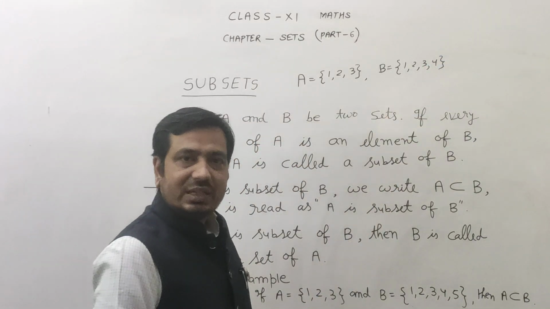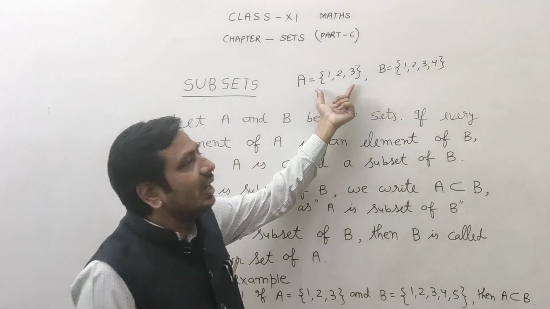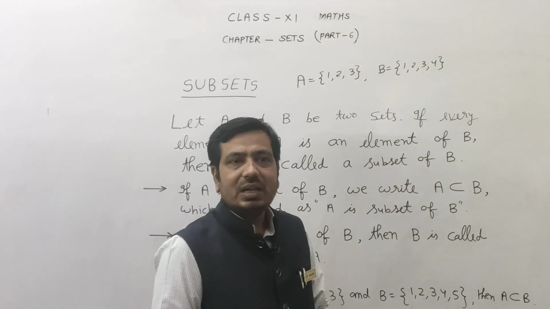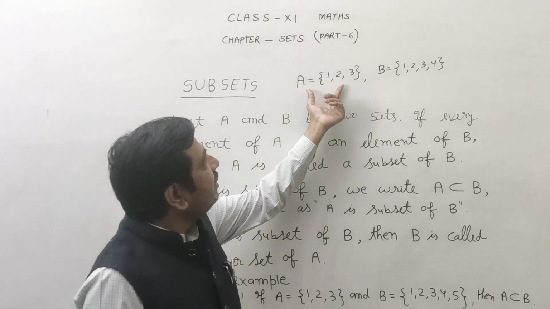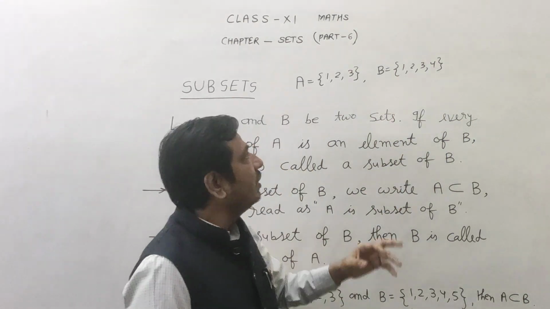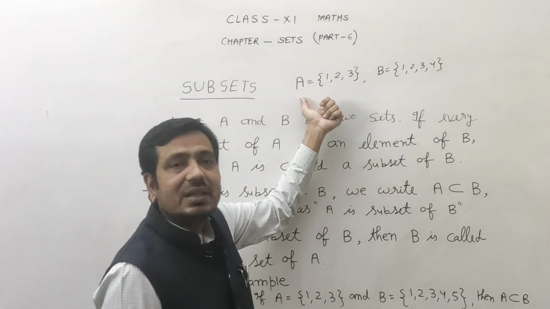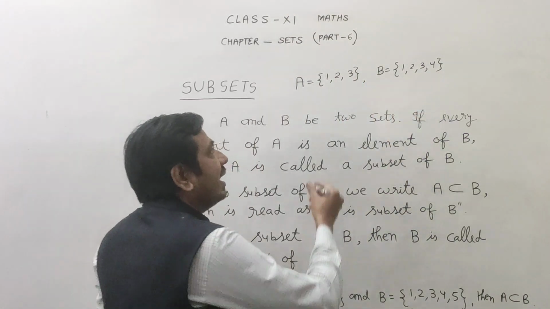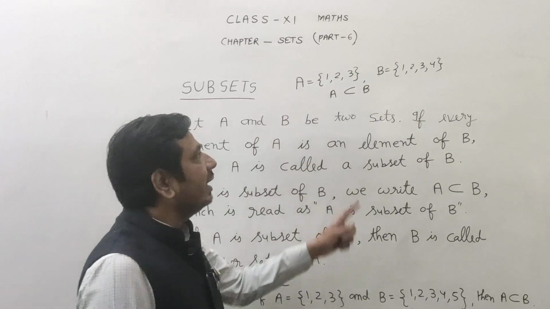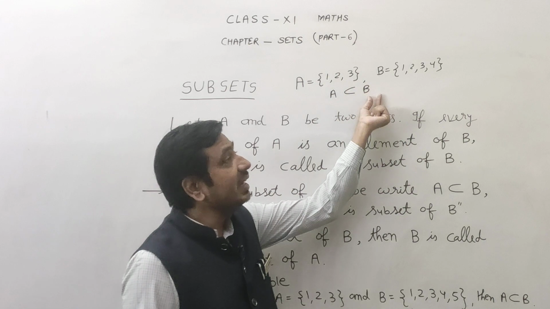If you watch set A and set B, you find that all elements of set A are present in B. In this case, when all elements of set A are present in B, A is called a subset of B and written as A ⊂ B. For a subset, all elements of set A should be present in B.